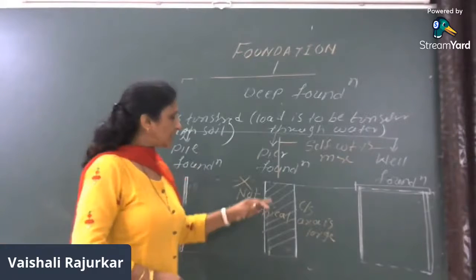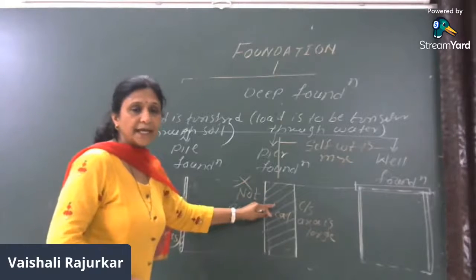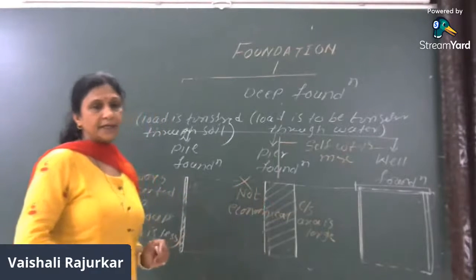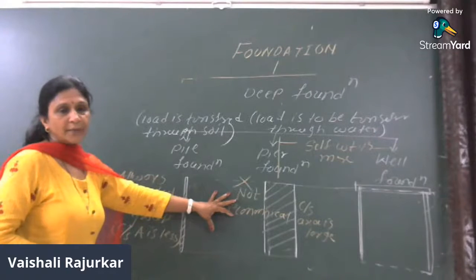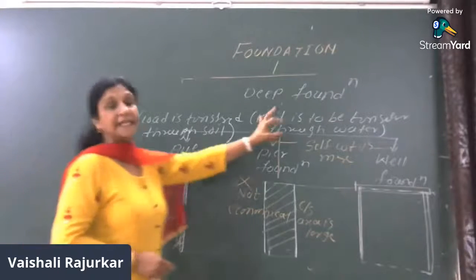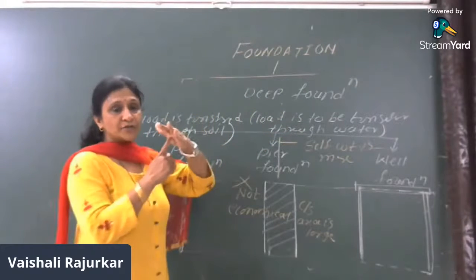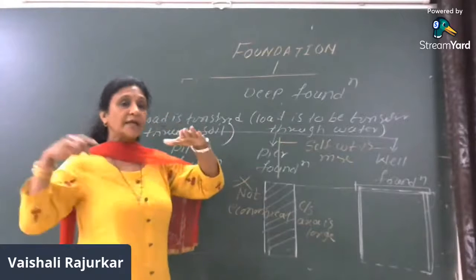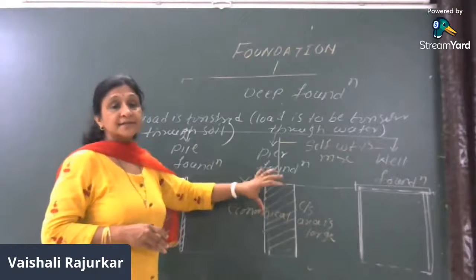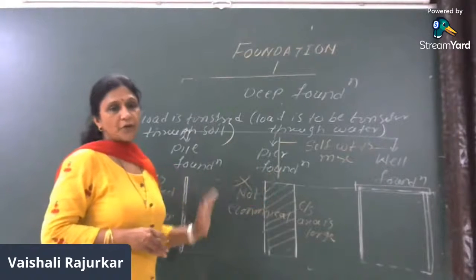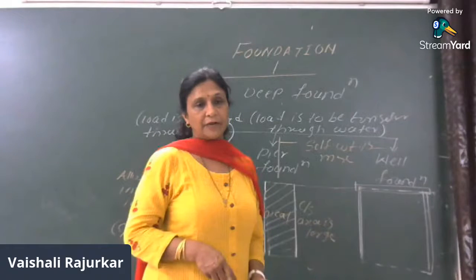In the well foundation, this is the massive structure. The whole thing is constructed with the help of concrete, and concreting is a very costly method which may not provide the economical solution, but you have to increase the self weight so that it can be stable against the buoyancy force or the lateral wave pressure. In all the cases, it should provide a stable support to the foundation. In that case, we will go for the third option, that is called well foundation.